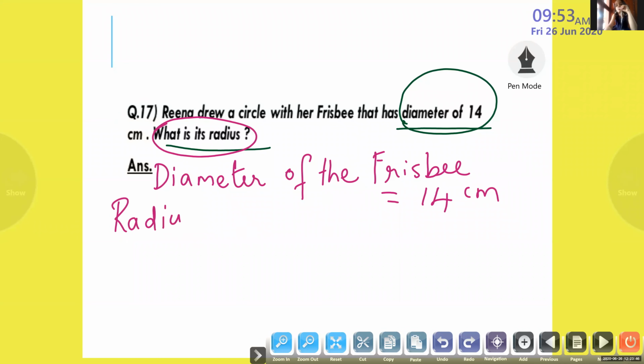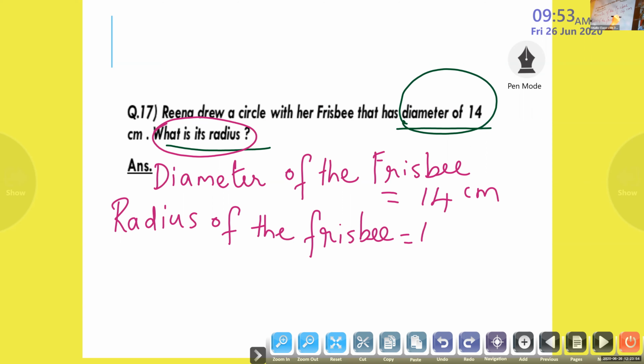14 divided by 2. Children, fast find out the answer and be ready with the answer. 14 divided by 2. What's the answer? 7. And one more thing I have to write here. What is the unit? What is the unit given? Diameter divided by 2. 7 what?